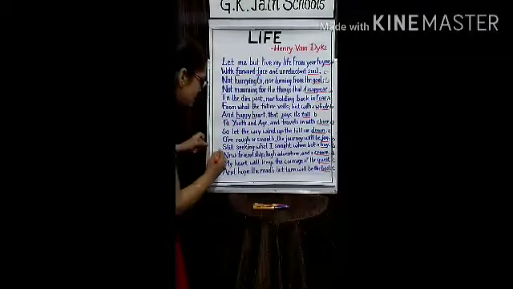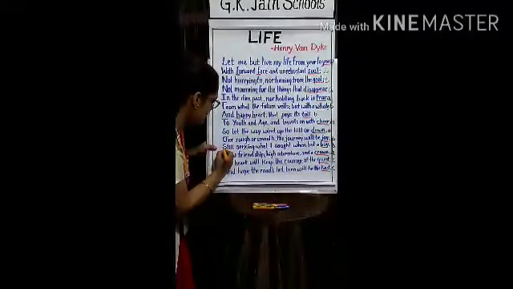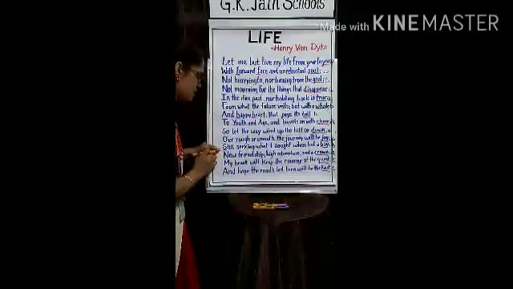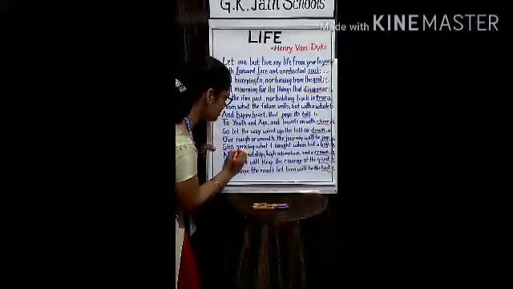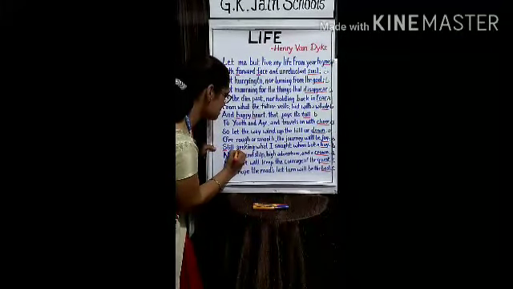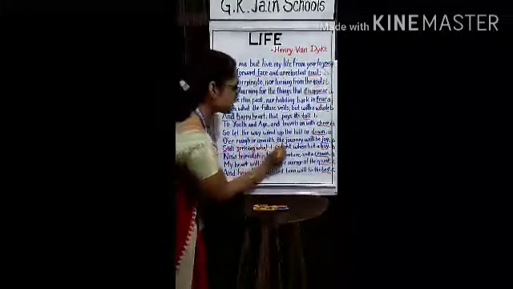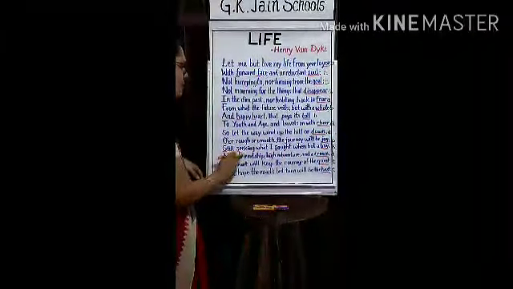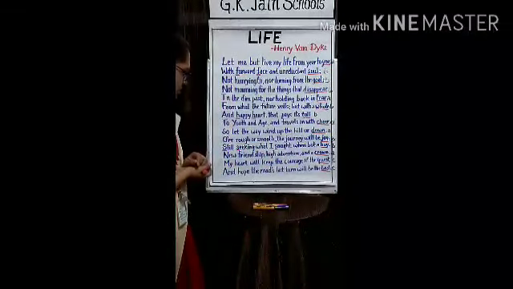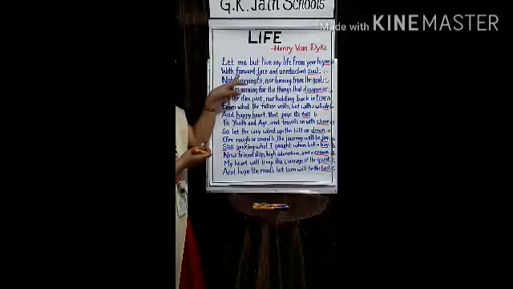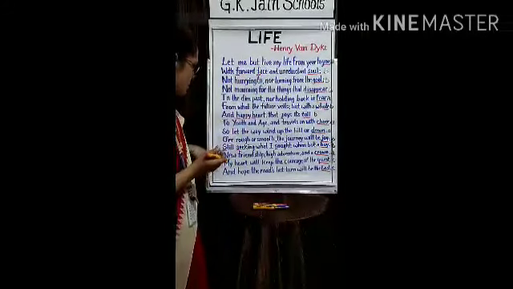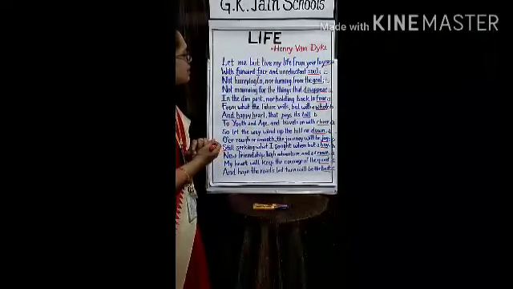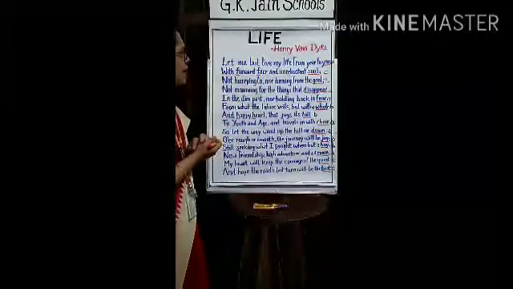Now let's move on. Yes, in this particular line, still, the first letter S of the word still, and seeking, the first letter S. And in the same line if you see, sought, yes, the beginning first letter S. So we have identified our alliterations in our poem, that is forward face, happy heart, still seek, sought. So the repetition of the first letter in the words is the alliteration.